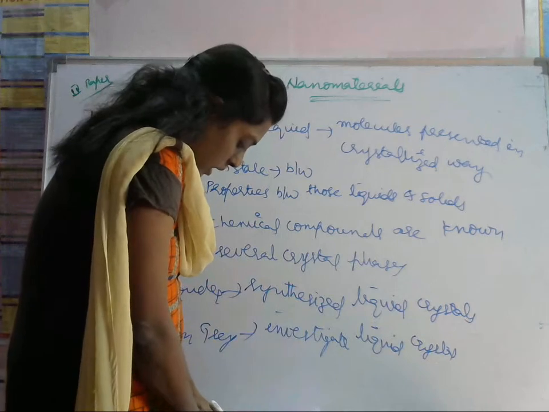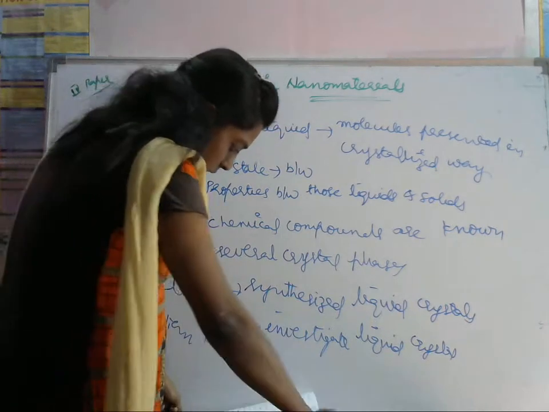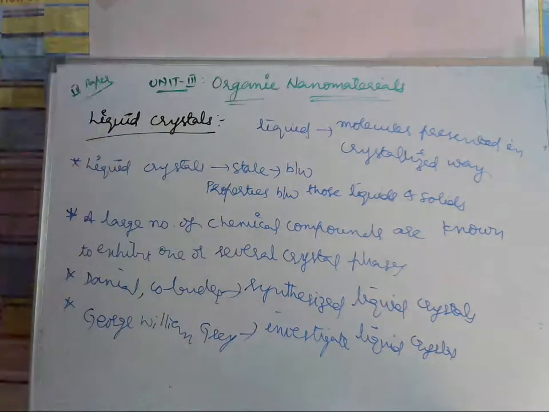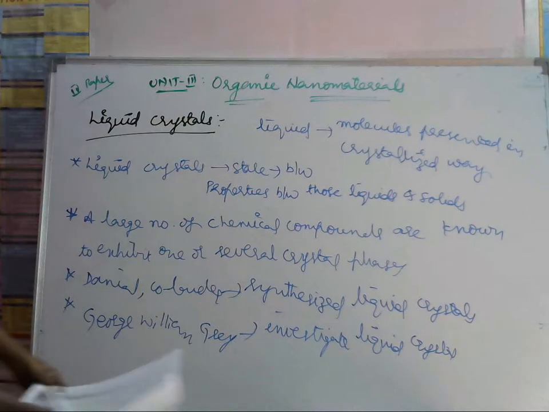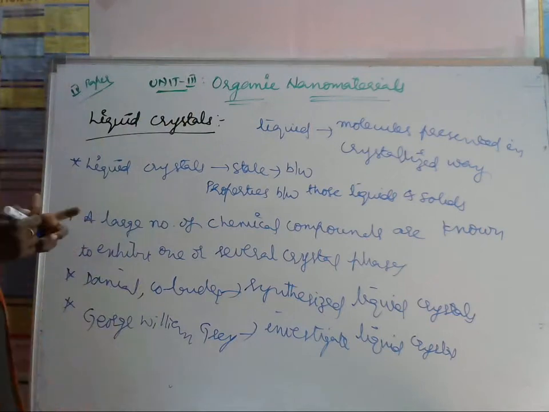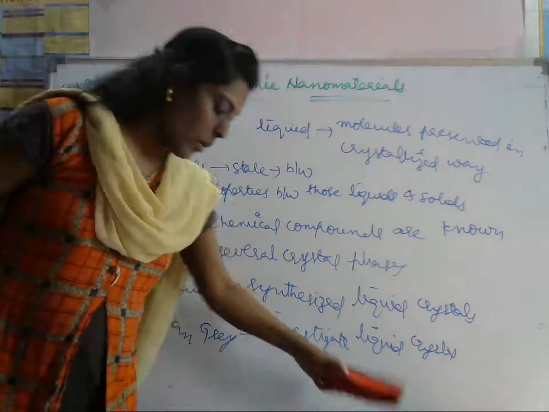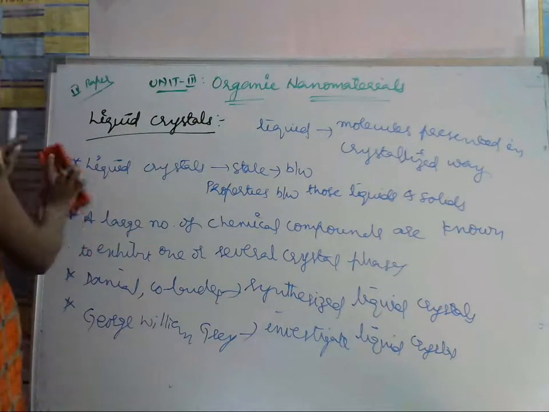First they were synthesized: Daniel and Colando synthesized these materials. There are different types of liquid crystals. George William Gray investigated what a liquid crystal is and what its properties are.